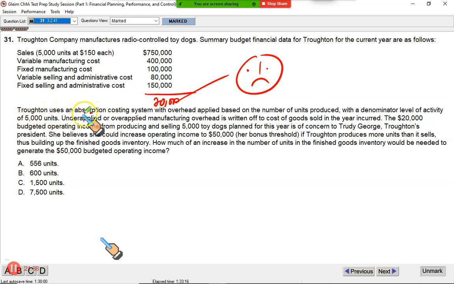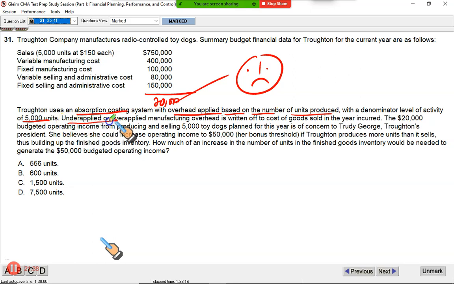Troughton uses an absorption costing system with the overhead applied based on the number of units produced. Overhead, we will discuss this in normal costing. Overhead is charged to production based upon number of units produced with the denominator level of activity 5,000. This is the planned production based upon which the overhead is absorbed into our units produced. Under or over applied manufacturing overhead is written off to CGS.